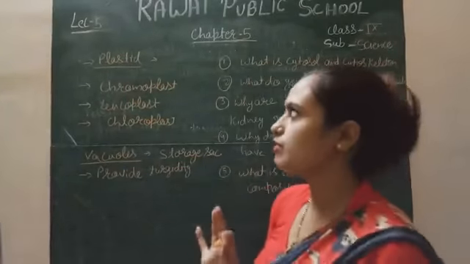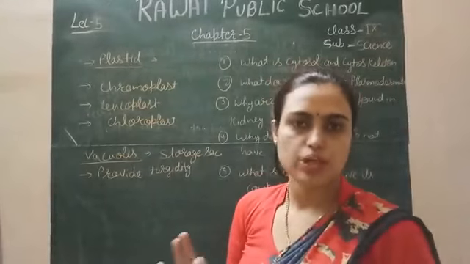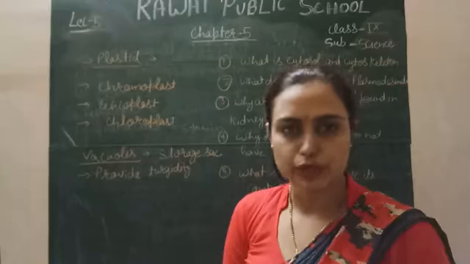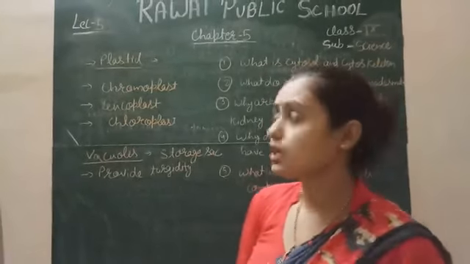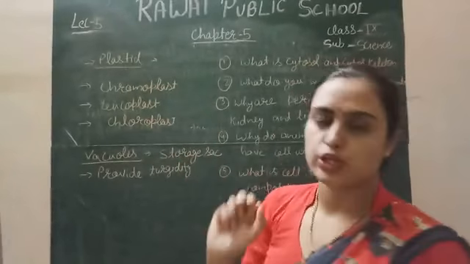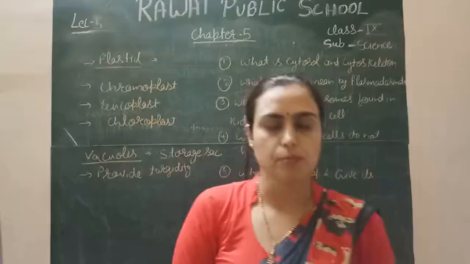Okay, today we will complete our chapter number 5, the fundamental unit of life. In this chapter, only two topics are remaining, the plastid and the vacuoles. Firstly, we will discuss the plastid.